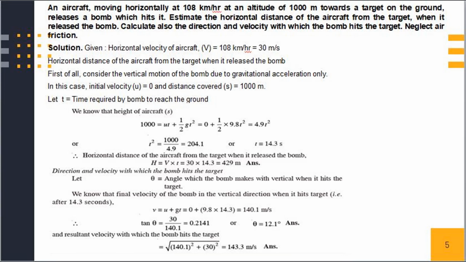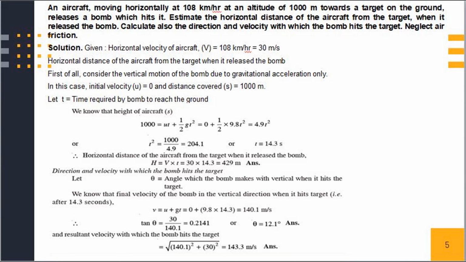Let t be the time required by the bomb to reach the ground. We know that s is equal to ut plus 1 half at square. Therefore, we get t is equal to 14.3 seconds. Therefore, horizontal distance of the aircraft from the target when it released the bomb must be h is equal to vt, that is we get h is equal to 429 meter.